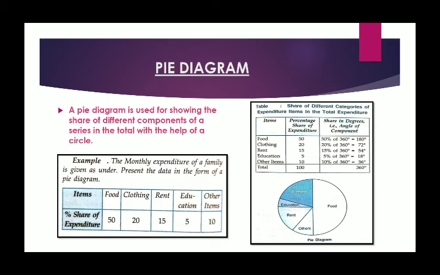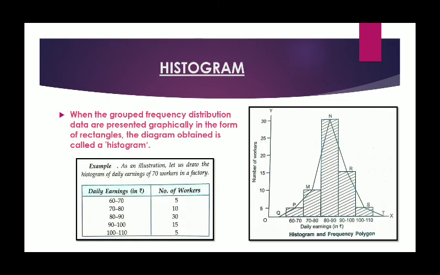Next is histogram. Yes, histogram also is a type of bar diagram, but here you can see the difference. The bars are not separated, rather they are joined, and so histograms are drawn only when the data is continuous. Yes, the series include class boundaries, not the class mark. If the class marks are given, we have to convert the class marks to class boundary. So when a grouped frequency distribution is represented graphically in the form of rectangles, the diagram is called histogram.